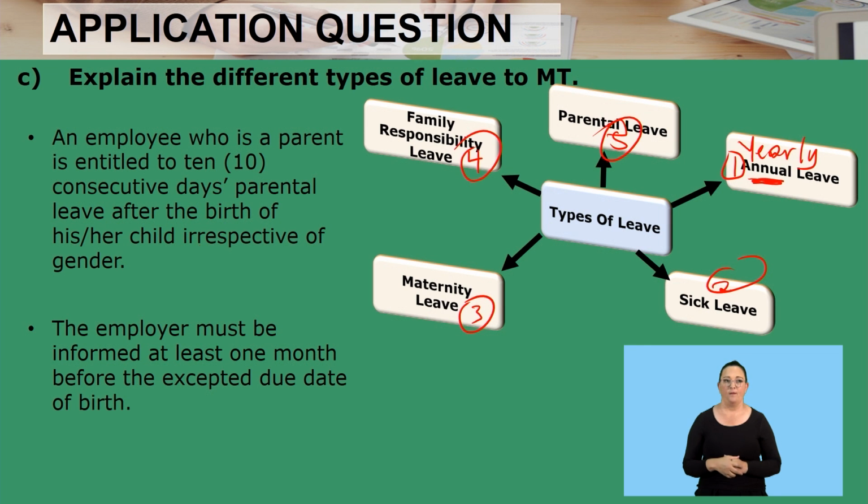So an employee who is a parent is entitled to 10 consecutive days parental leave after the birth of his or her child, irrespective of the gender. The employer must be informed at least 1 month before the expected due date of birth. So here you're not just telling us today that tomorrow you're going on leave. So you should give us more than enough time for that. So prior to that. So these are the types of leave.